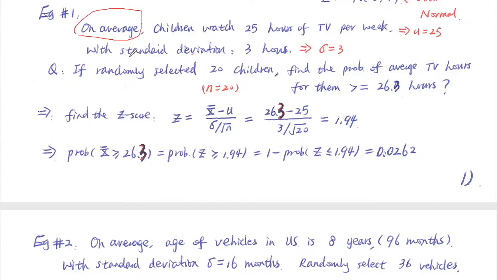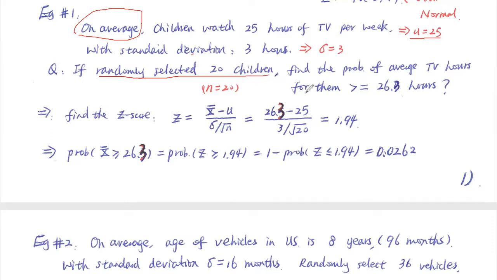So that means each child watches some hours of TV every week, and they follow a normal distribution. The average is always the center, about 25, sometimes higher, sometimes lower. And by the central limit theorem, we know that if we randomly select a sample, more than one subject, everybody, that's the tricky part. Starting from 6.3, we always have a sample. In other words, we always have more than one subject in our study. So now we randomly select 20 children.